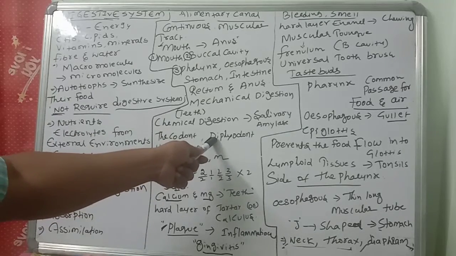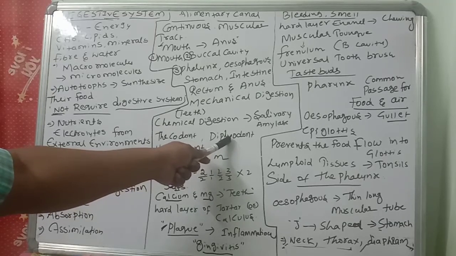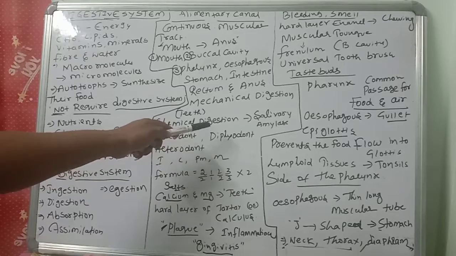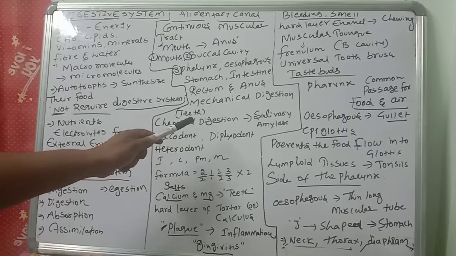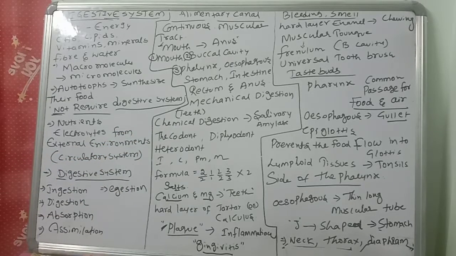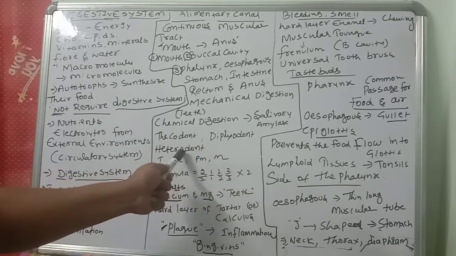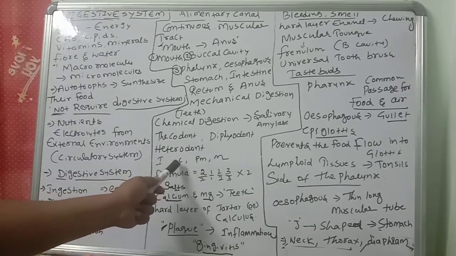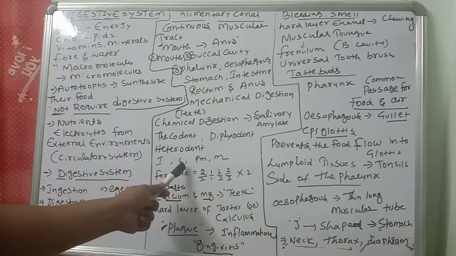And our teeth are diphyodont. Two sets of teeth appear in our lifetime: milk teeth and permanent teeth. You know very well the milk teeth are deciduous teeth, and then permanent adult teeth will be there. That's why we call it diphyodont. Heterodont means incisors, canines, premolars, molars. Four varieties of teeth are there.